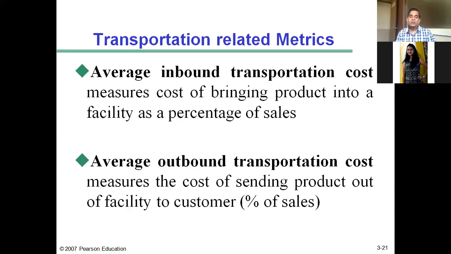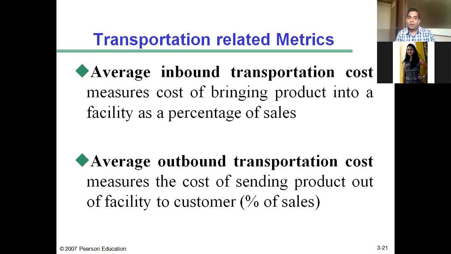The manufacturer places orders for raw materials from the supplier, and the supplier arranges for the transportation of raw materials from his point to the manufacturing point. So what is the cost of this transportation, bringing the raw materials into a manufacturing unit, as a percentage of the sales? And can we track the trend over the last 5 years, 10 years, whether the average inbound transportation cost is increasing or decreasing? If it is decreasing, it means the transportation related decisions are correct.